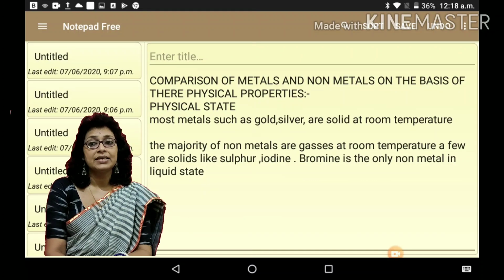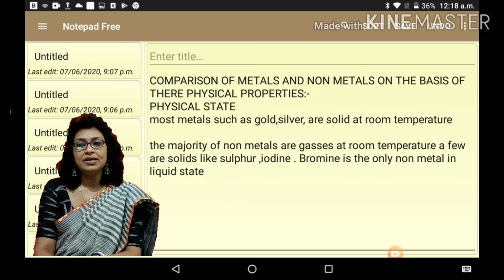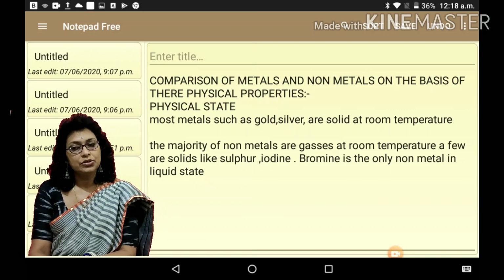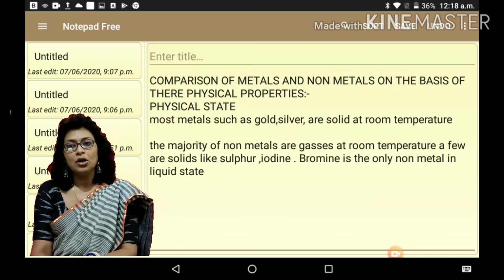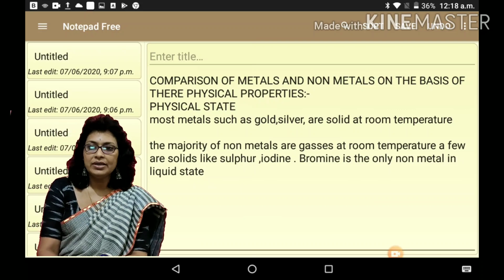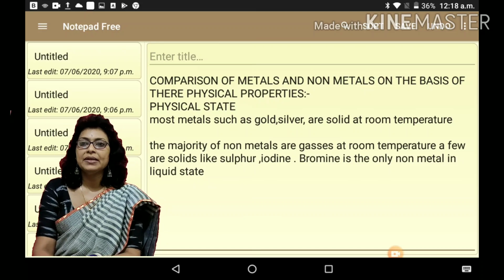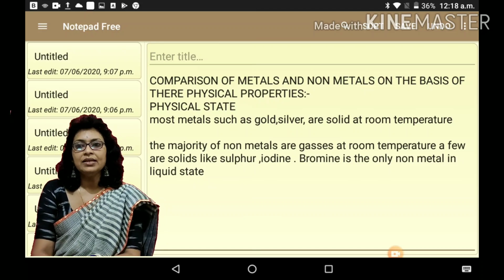First one, physical state. Most metals such as gold and silver are solid at room temperature. The majority of non-metals are gases at room temperature. A few are solids, like sulfur and iodine. Bromine is the only non-metal which is in the liquid state.